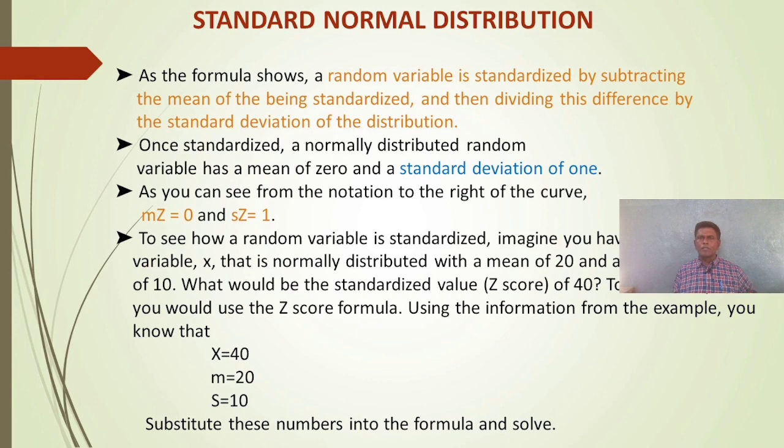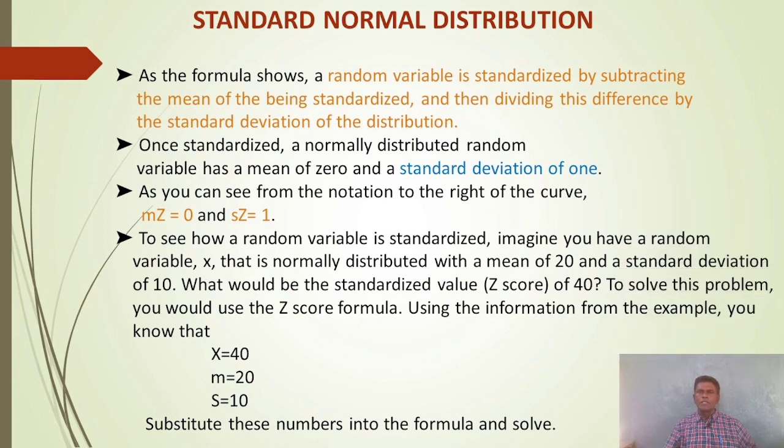As the formula shows, a random variable is standardized by subtracting the mean of the distribution being standardized and then dividing the difference by the standard deviation of the distribution.